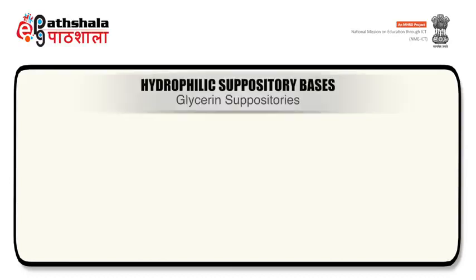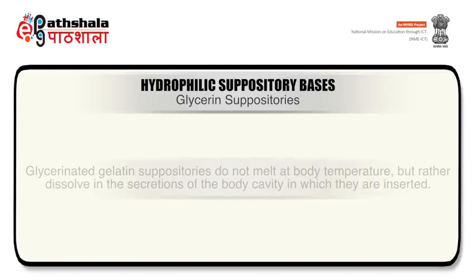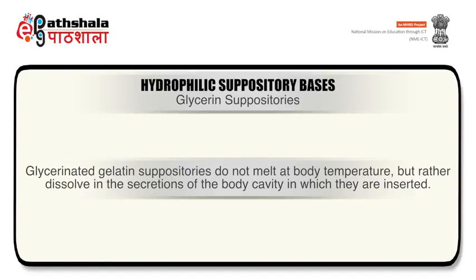Now we shall talk about hydrophilic suppository bases. First in the line are the glycerin suppositories which make use of these bases. Glycerinated gelatin suppositories do not melt at body temperature but rather dissolve in the secretions of the body cavity in which they are inserted.